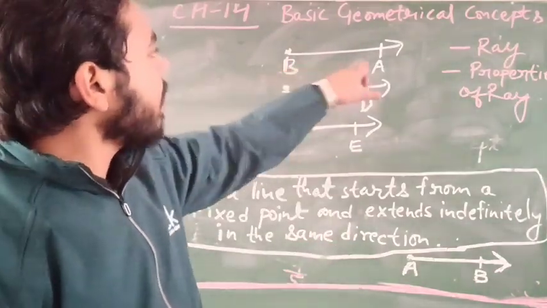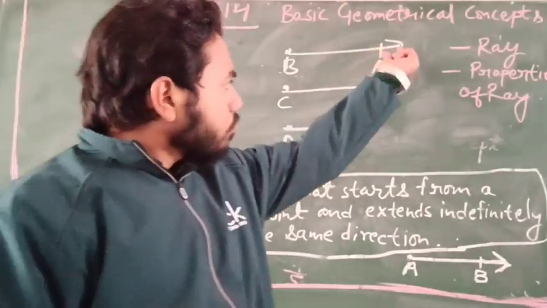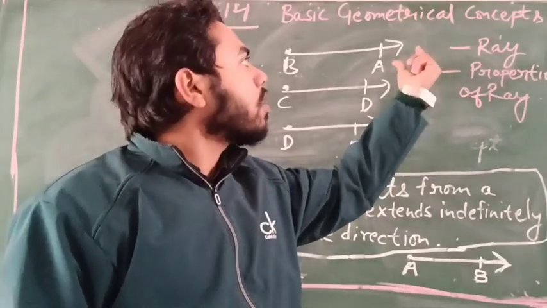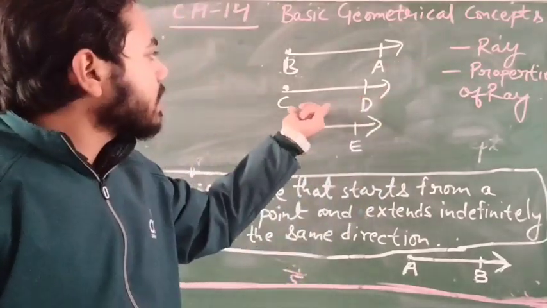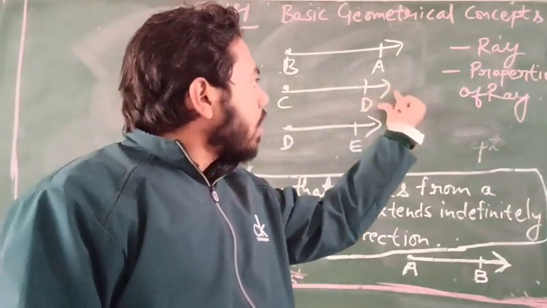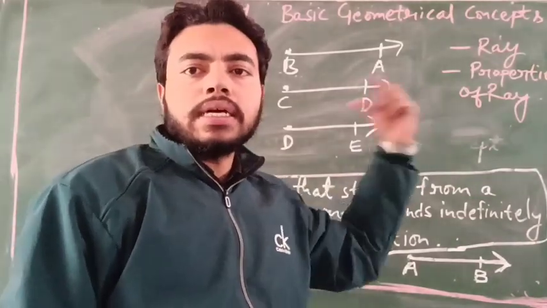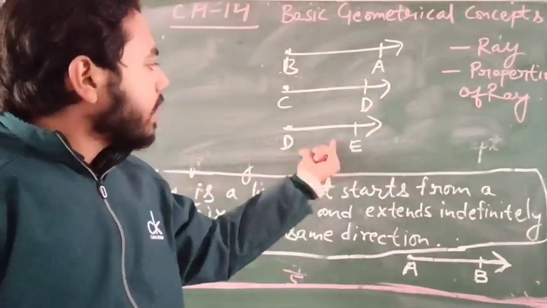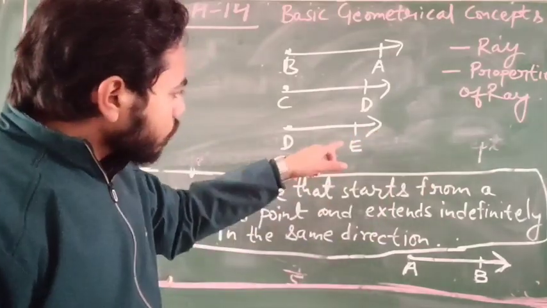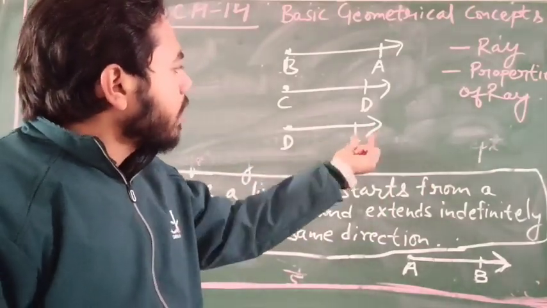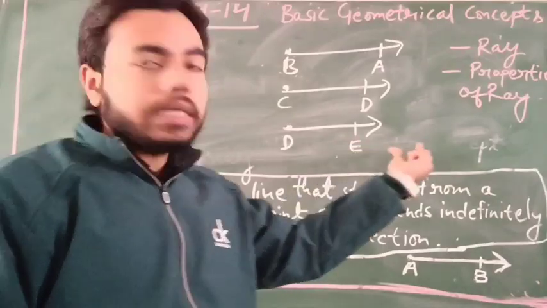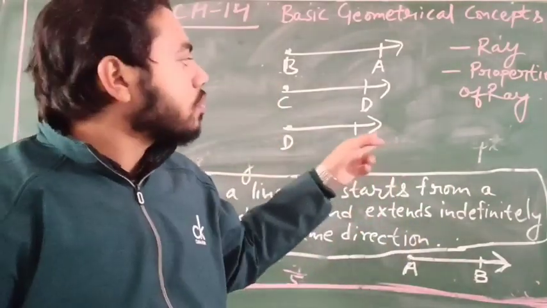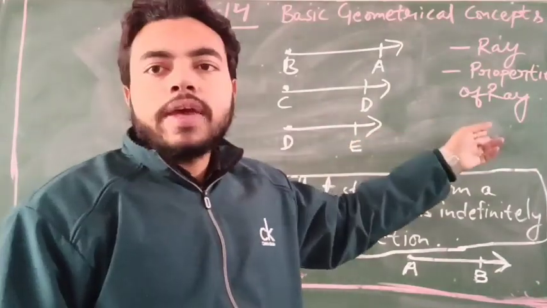Ray BA continuously moves in the direction of A, ray CD moves in the direction of D, and ray DE moves continuously in the direction of E.